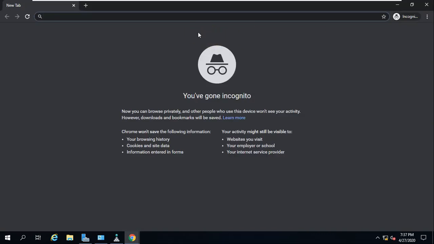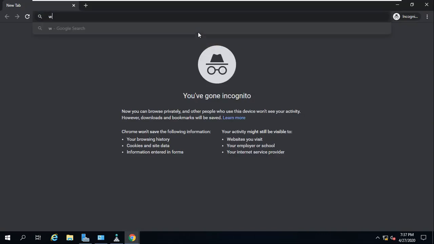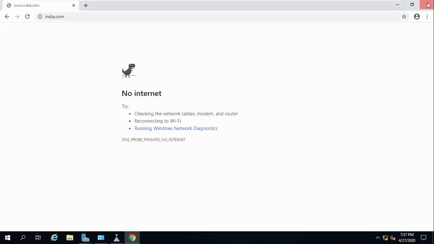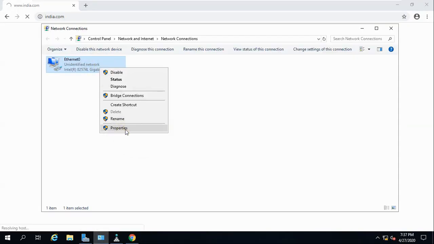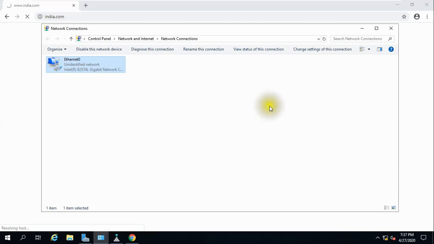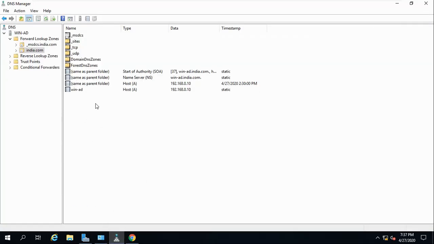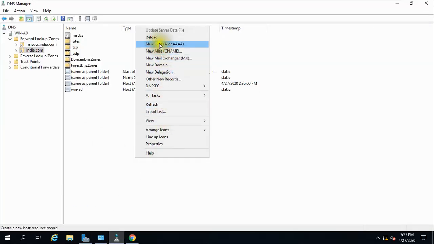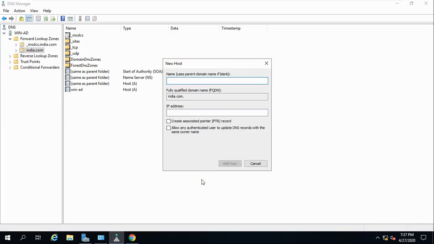Even if you go to incognito, www.india.com, it is giving an error. Okay, we have changed the DNS, that is 8.8.8.8, and we have removed this record. And if you create this record, we'll see one more time.